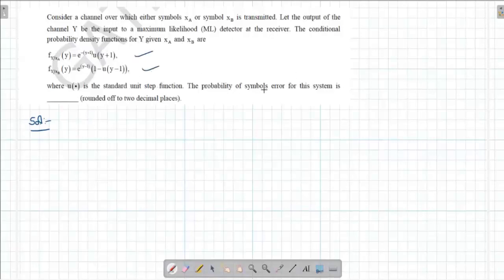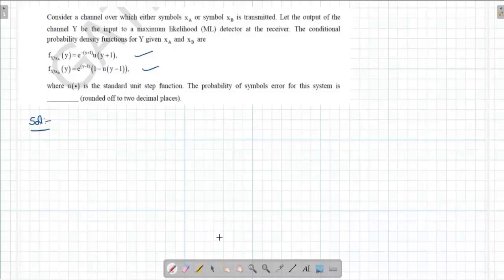You have to find out the probability of symbol error for this. The maximum likelihood detector means that the probabilities of symbols XA and XB are the same, then only we can use a maximum likelihood detector. In that case, the threshold of the detector will be nothing but the point of intersection of the two PDFs.